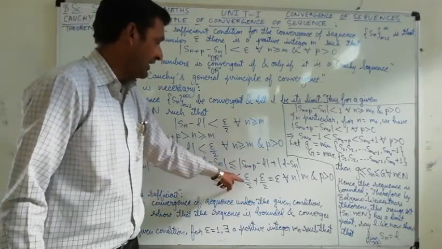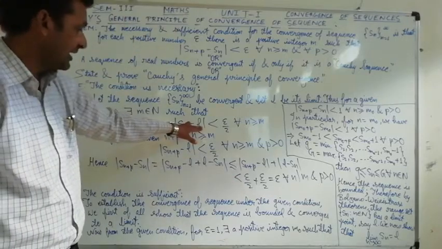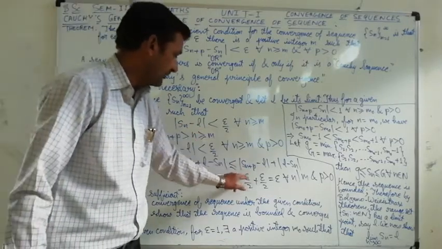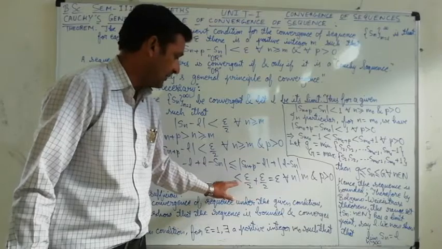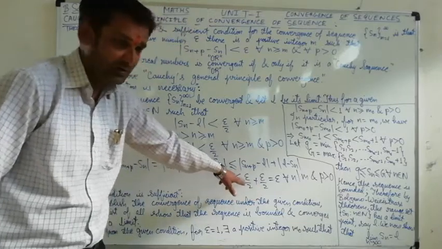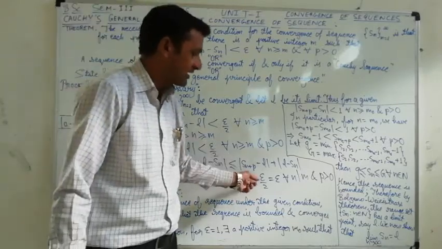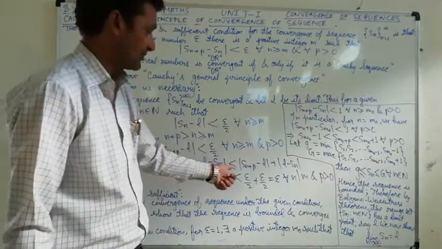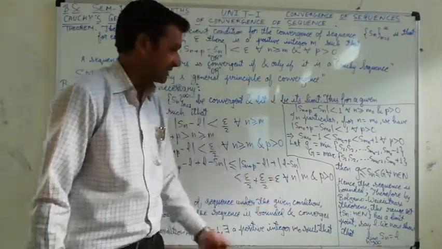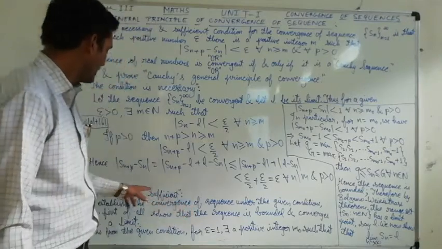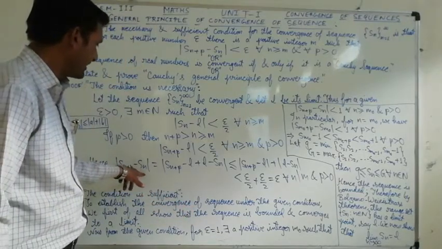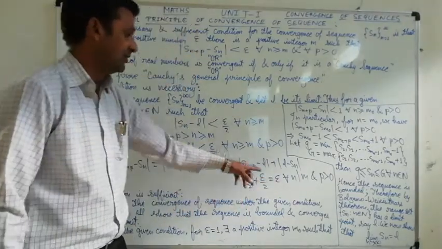Then it will be less than epsilon by 2, as it was epsilon by 2, and this is also epsilon by 2. So epsilon by 2 plus epsilon by 2 is less than epsilon by 2 plus epsilon by 2. So 2 will be taken as LCM. So epsilon plus epsilon, that is 2 epsilon upon 2, will be equal to epsilon. So what we have concluded is that |Sn+p − Sn| is less than epsilon